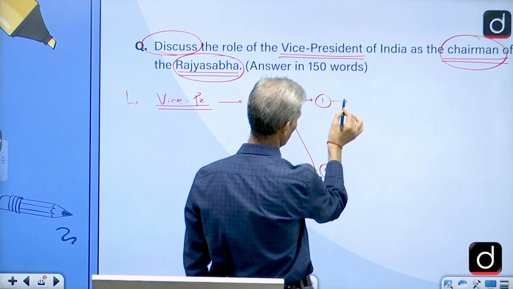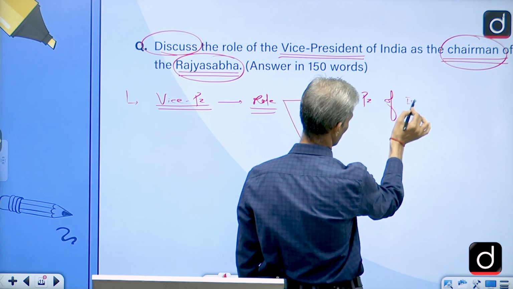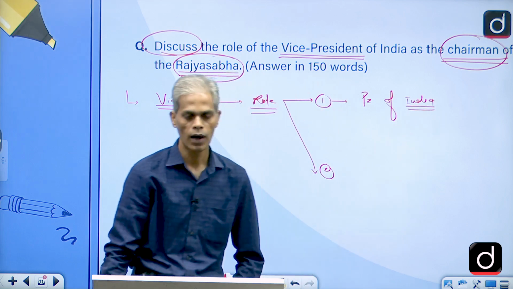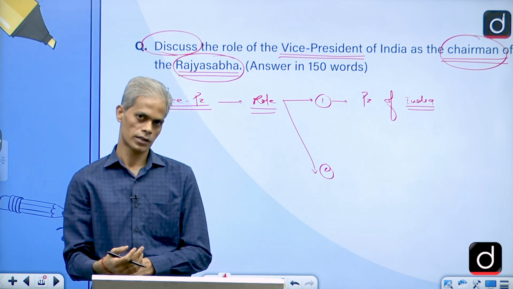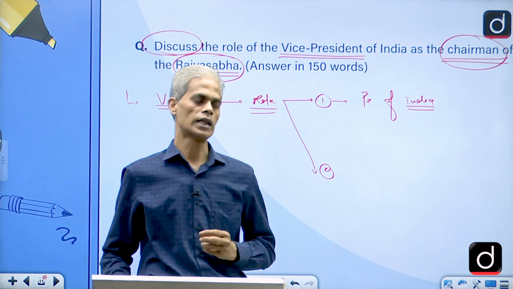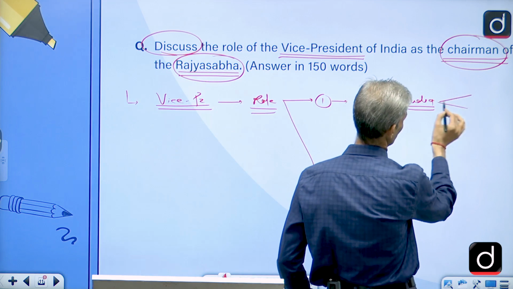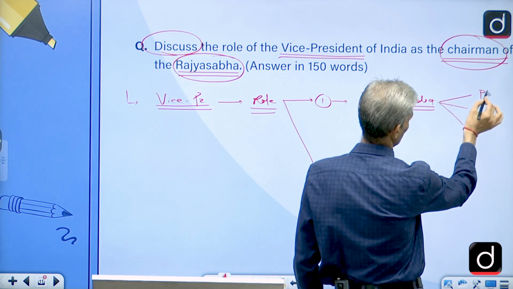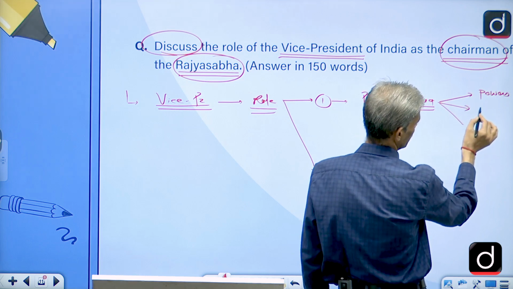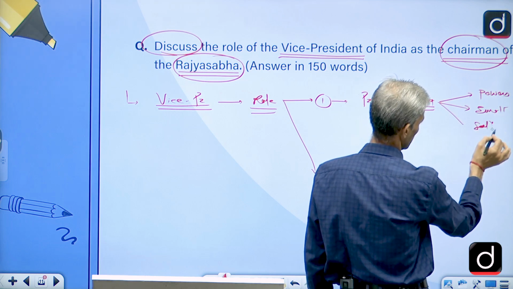The one: the Vice President acts as President of India. That is one role given to the Vice President of India in case of a vacancy, or in certain circumstances when the office of the President is vacant or the President is unable to discharge the duties. When the Vice President acts as President of India, he or she gets all the powers enjoyed by the President of India, and all the privileges like emoluments, salaries and allowances, etc.